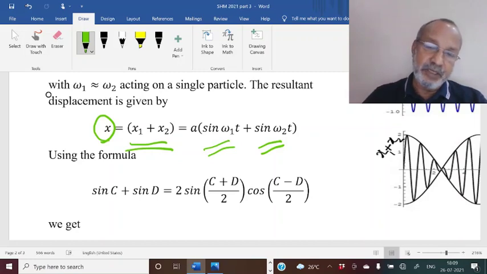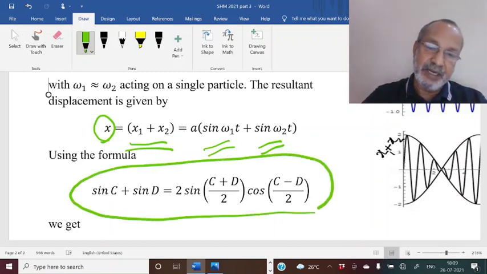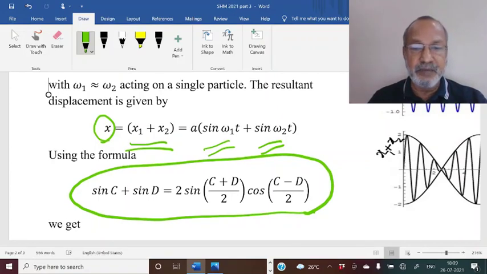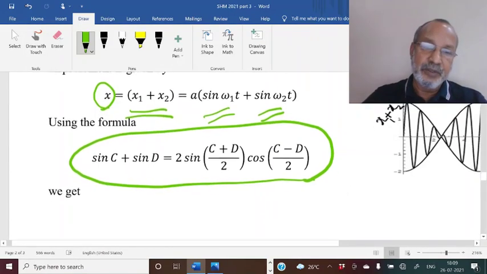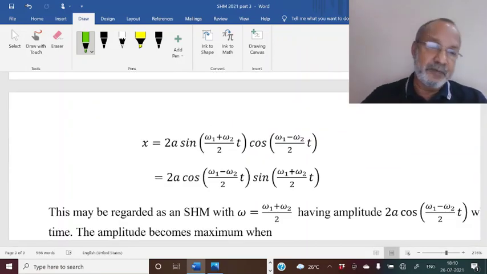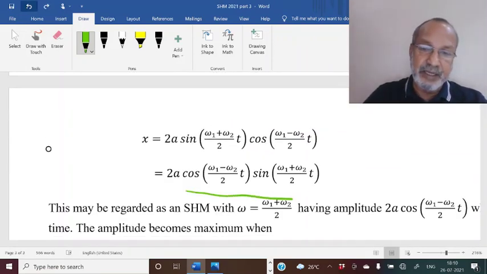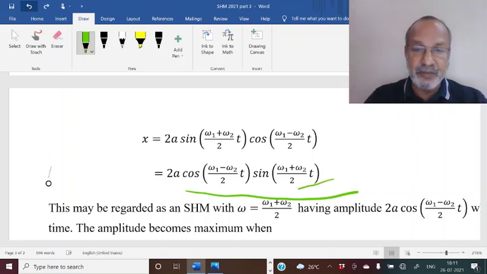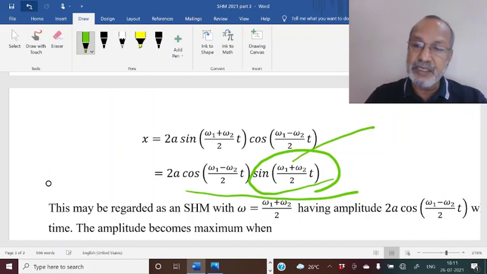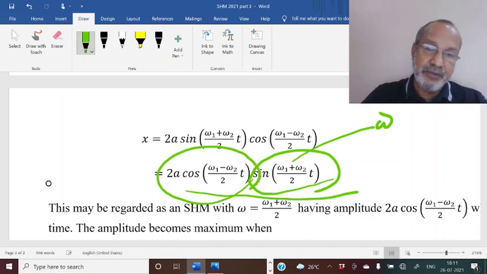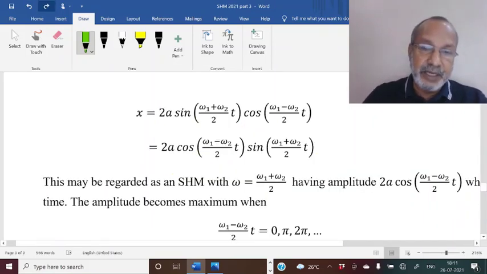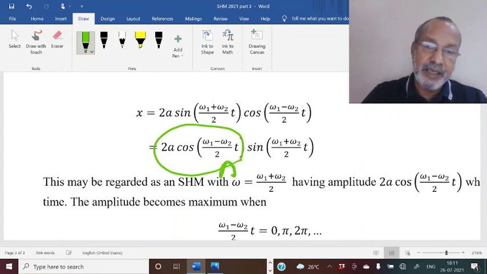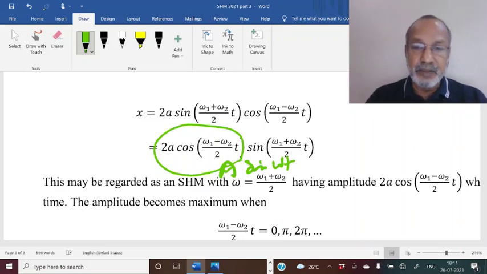That can be done using this identity, sin c plus sin d equal to 2 sin (c plus d) by 2 cos (c minus d) by 2. Using that we can arrive at this expression, and this is conveniently written in this manner. You can see that this is of the form sin omega t, where omega is the average of omega 1 and omega 2, and this may be treated as an amplitude A. So this entire thing can be written as A sin omega t. So this is an SHM having omega which is the average of omega 1 and omega 2.